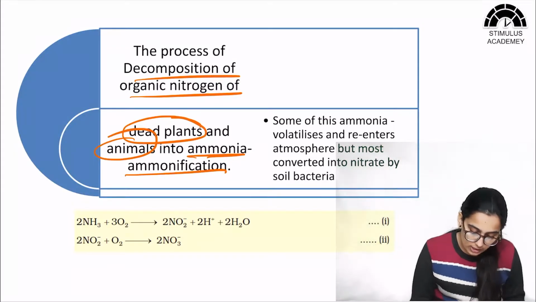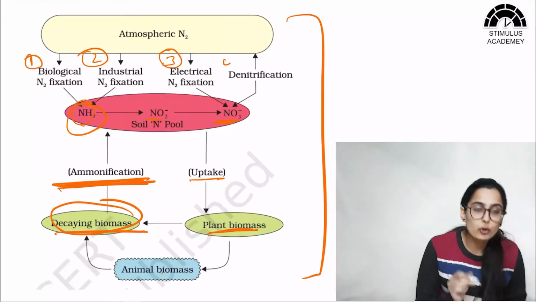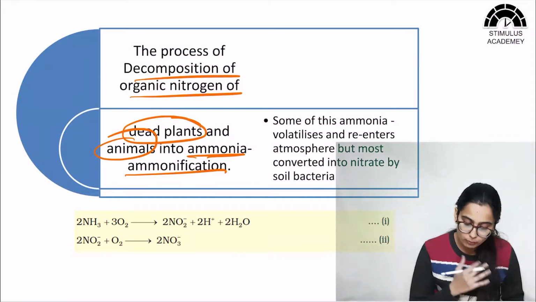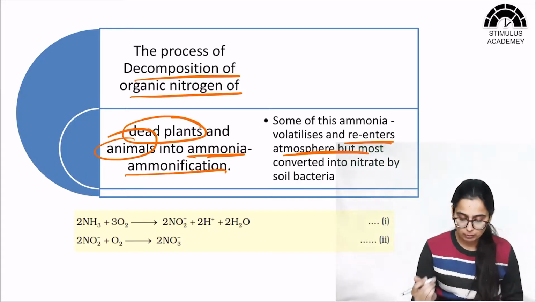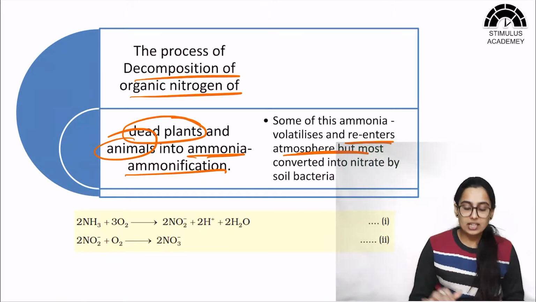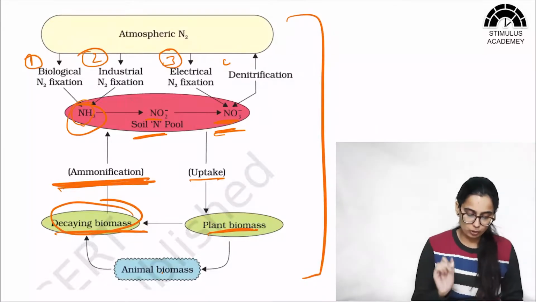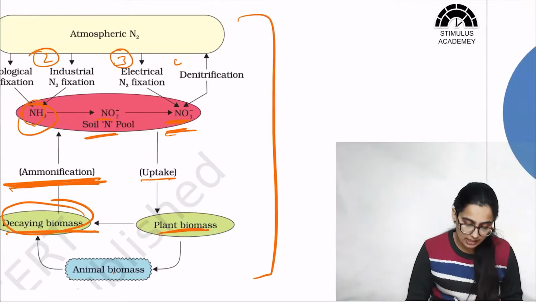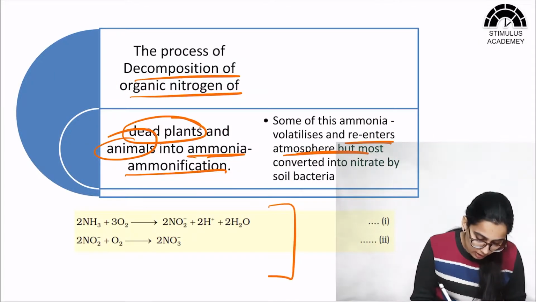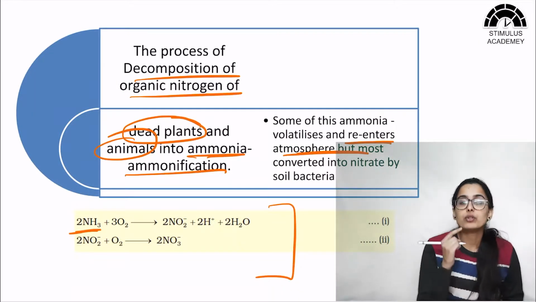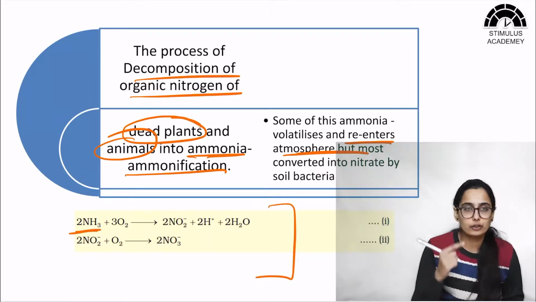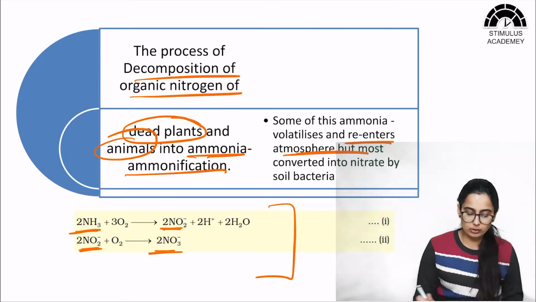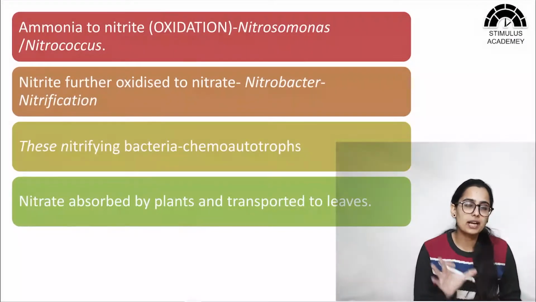Okay. Now, as soon as this ammonia is formed, this ammonia is volatile in nature. So either it is volatile and re-enters the atmosphere, or some of it is converted into nitrites and nitrates. Here we can see that the ammonia, which was fixed from atmospheric nitrogen, that is nitrogen fixation, is converted into nitrites, and this nitrite is converted into nitrates. Okay, so this is the summarized nitrogen cycle.